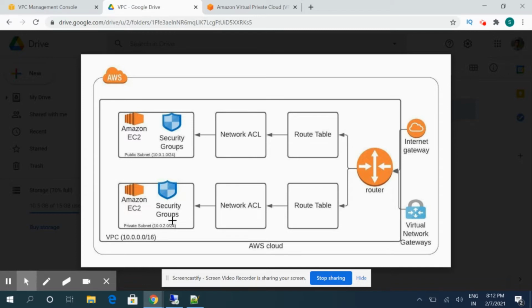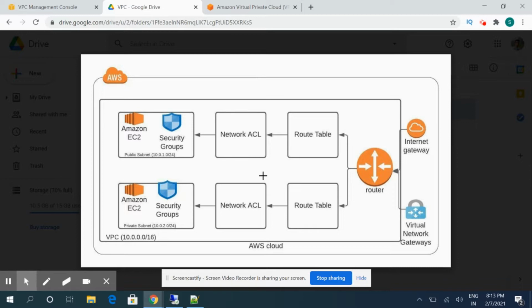Now coming into the network ACL. A network ACL is another level of security that we can call a firewall, in terms of on-premises, where we are segregating or providing access control. Network ACL stands for access control list, where we define which particular IPs will be allowed. It is a set of rules that AWS evaluates, starting with the lowest number.